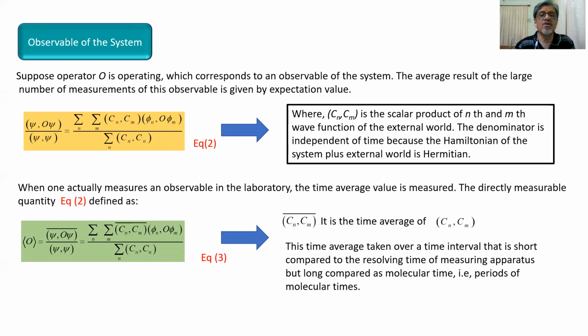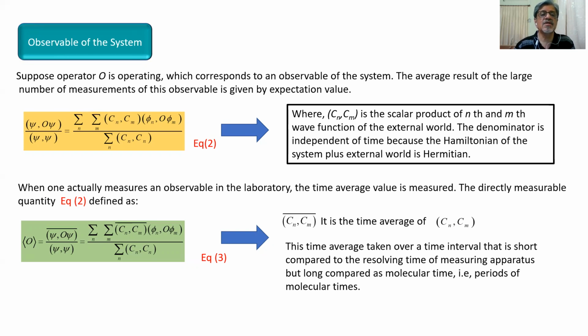So the expectation value obtained after a large number of observations is written in the form of equation number 2, where psi, observable operator O, psi divided by psi psi, is represented as summation over n, summation over m, Cn Cm phi n, observable O, phi m, divided by the summation over n Cn Cn.